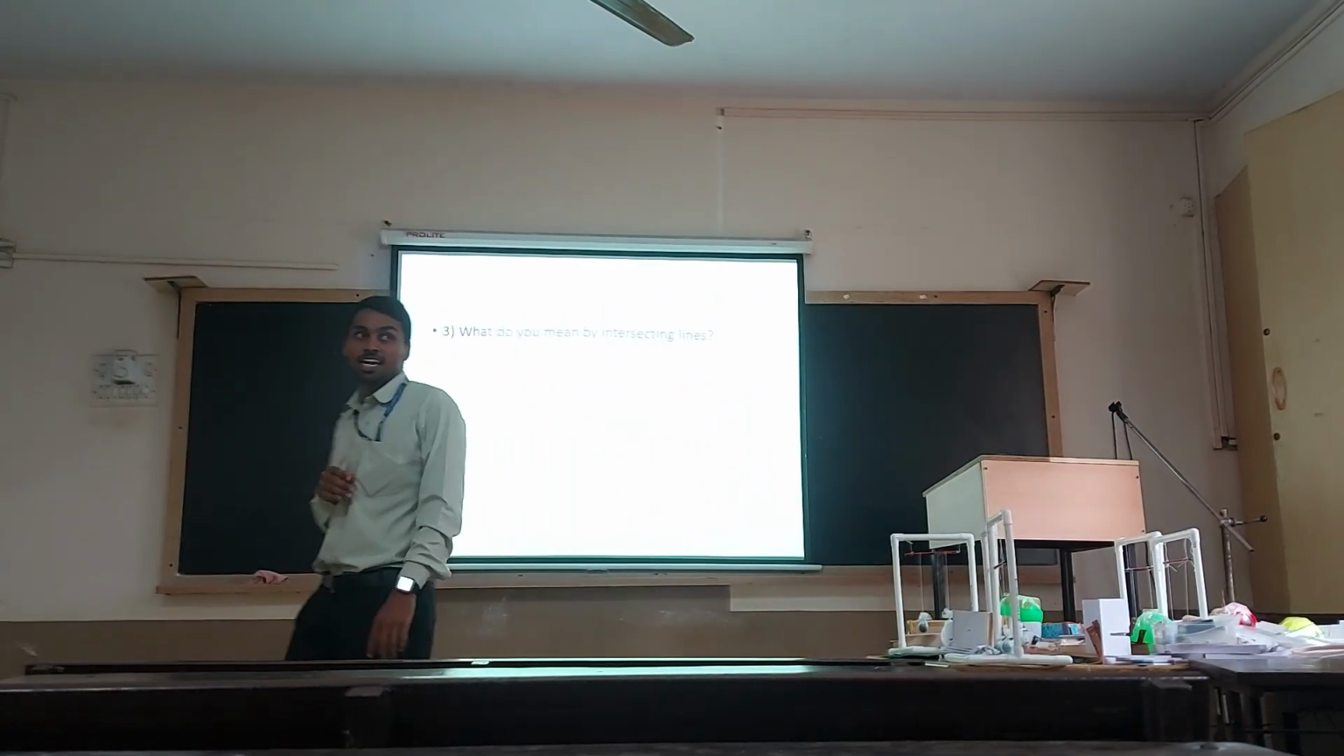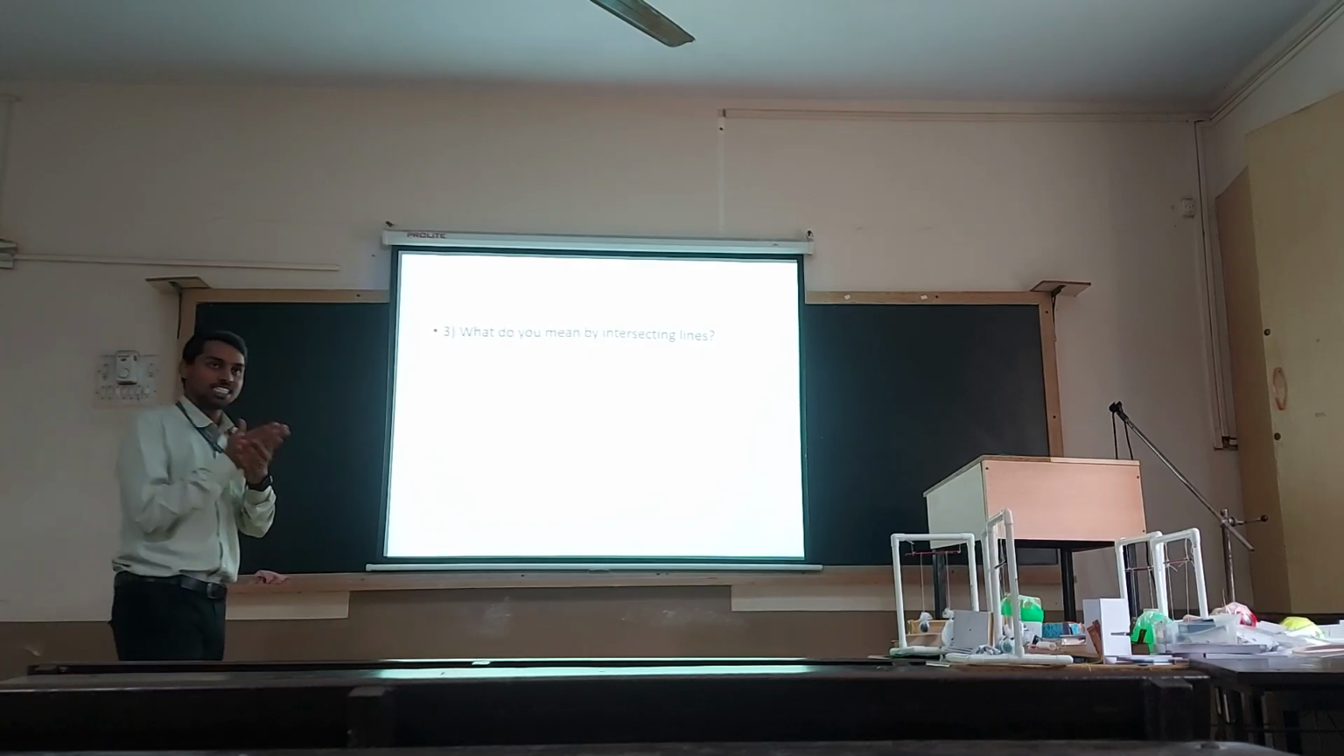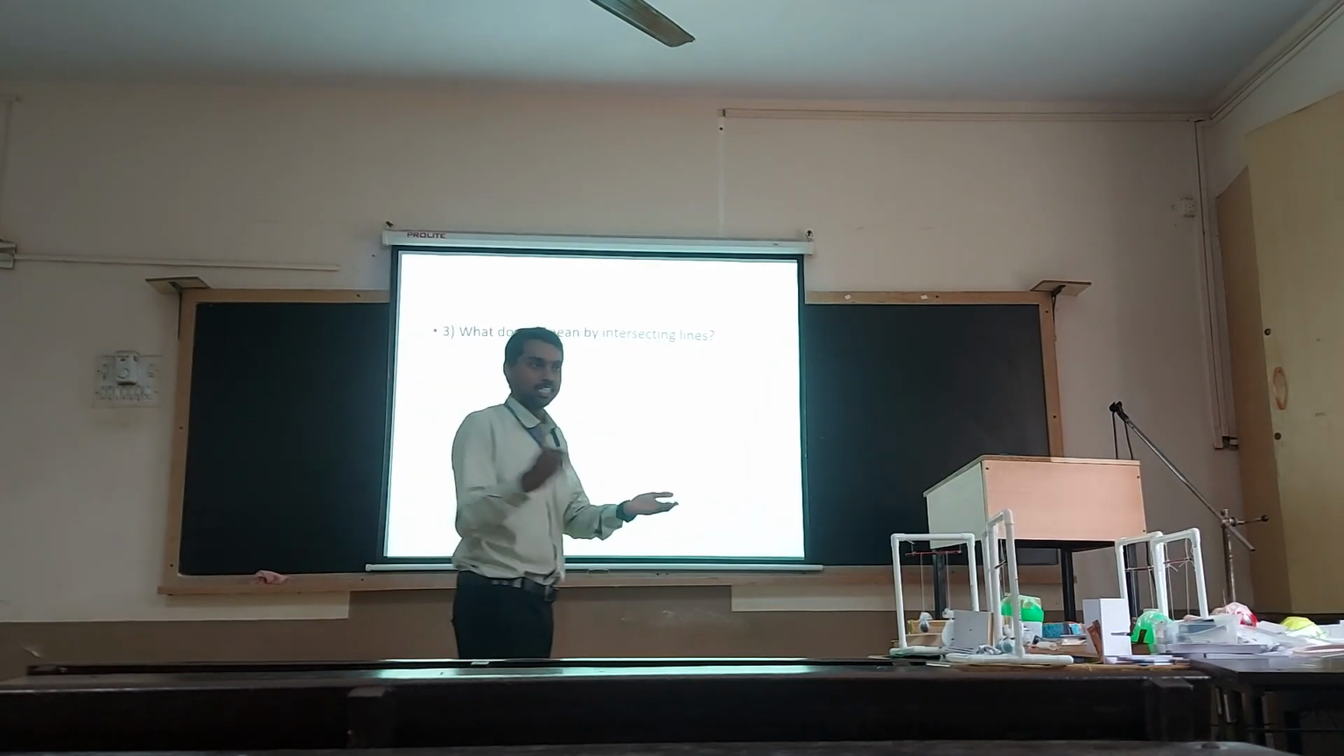What do you mean by intersecting lines? They meet at a particular point. The lines which meet each other at a particular point are called intersecting lines.